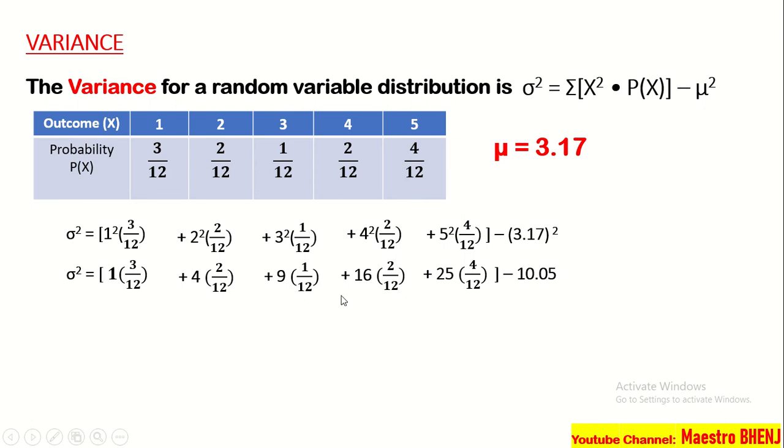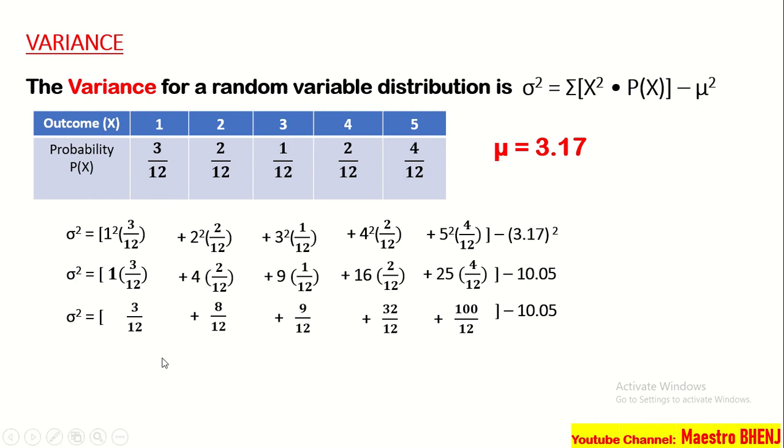Ano naman ang next step natin? Yung mga whole number na yon, i-multiply natin doon sa numerator. Okay, 4 times 2, 9 times 1, 16 times 2, 25 times 4. So, we have 3 over 12. Bakit? 1 times 3, that is 3. Kopyahin lang natin yung denominator. And then, we have 4 times 2, that is 8 over 12. Next step, 9 times 1, that is 9 over 12. Plus 16 times 2, that is 32 over 12. And then, plus 25 times 4, that is 100 over 12. Ngayon, as is lang po muna tayo rito, kopyahin lang po natin yung minus 10.05.